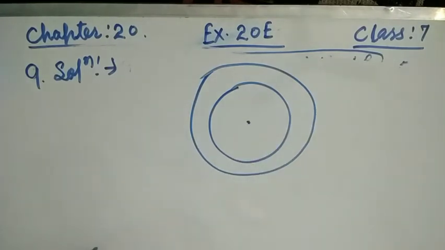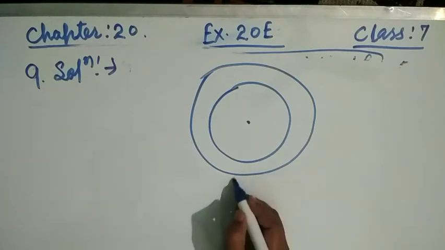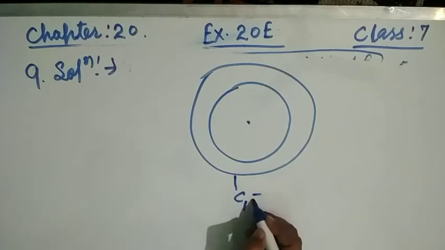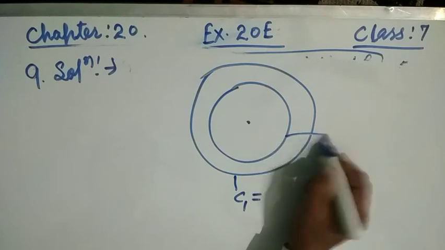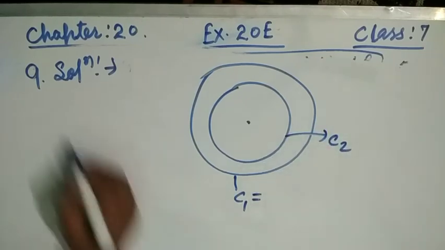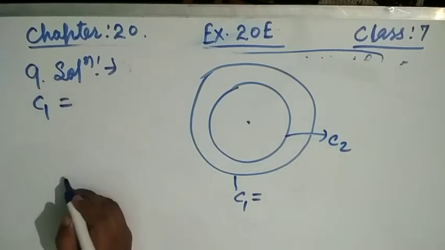Now see friends, there is circumference. Suppose C1 is the inner circumference and C2 is the outer circumference.